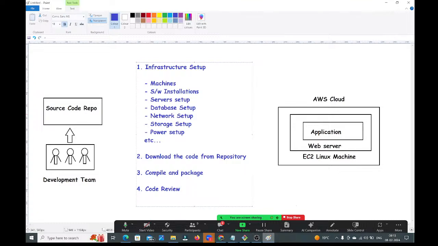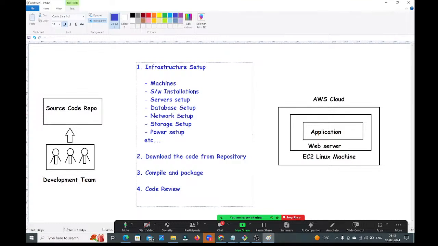Developer written the unit test cases or not. All the unit test cases are passed or failed. Code coverage is greater than 80% or not. Everything you need to verify. That code review also operations team only needs to take care. So how you will do the code review?